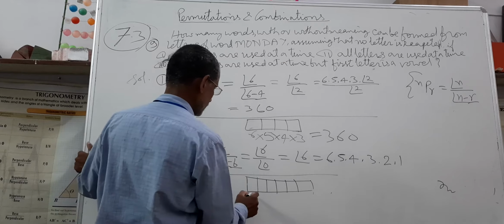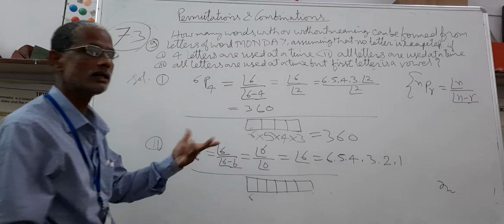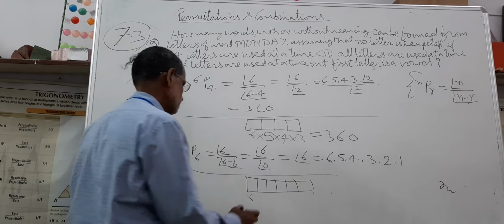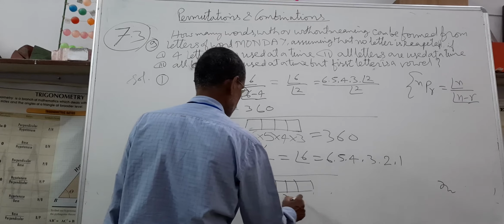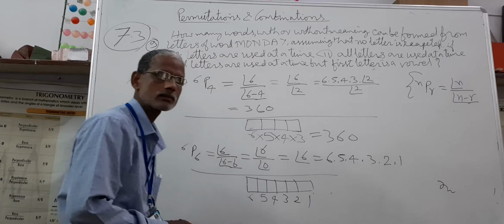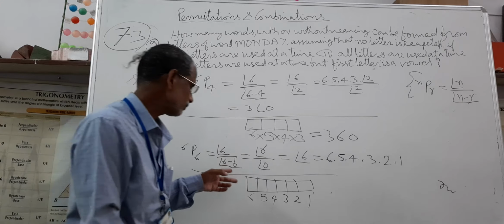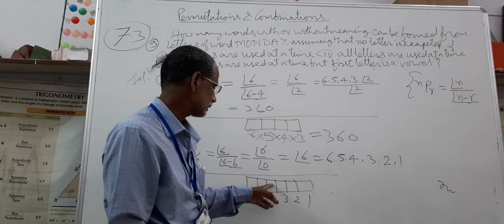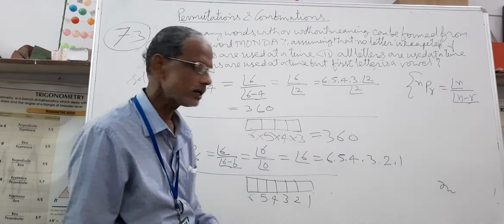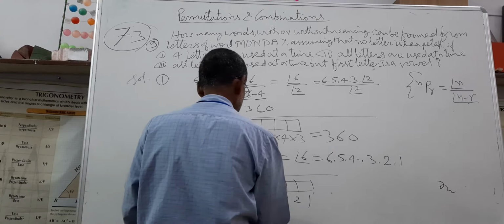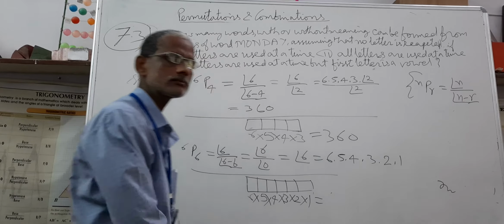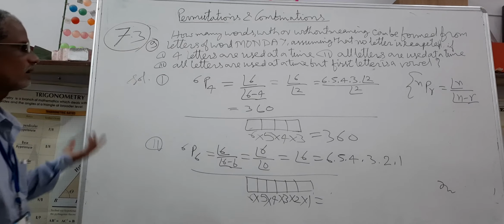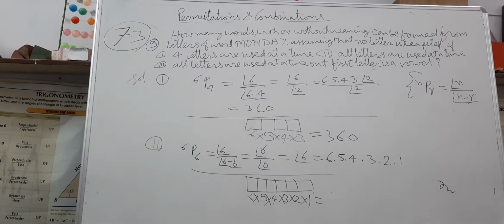The first place can be filled in 6 ways using any letter, but for the second place, the number reduces to 5, then 4, 3, 2, 1. Because if we fill at least one letter at each place, then our job is completed. The total number of ways gets multiplied and is equal to this. So therefore, the principle of addition and the principle of multiplication is most important in this chapter.